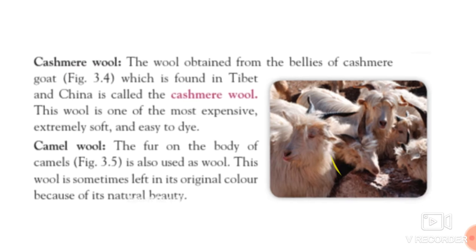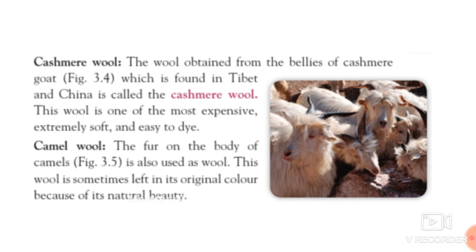The cashmere goat possesses thick hair around its belly, which is found in Tibet and China. It's called cashmere wool. It is not present in Kashmir; they are found in Tibet and China. So the wool obtained from the bellies of the cashmere goat is found in Tibet and China. That's why we call it cashmere wool.